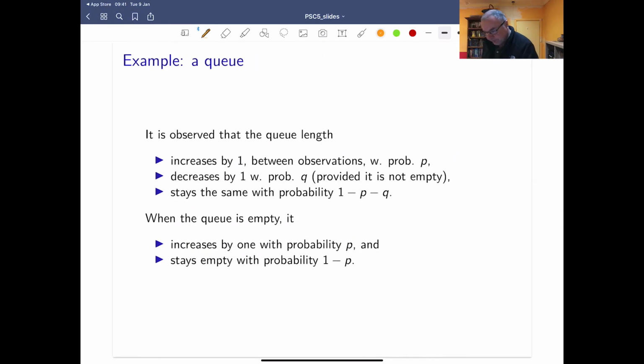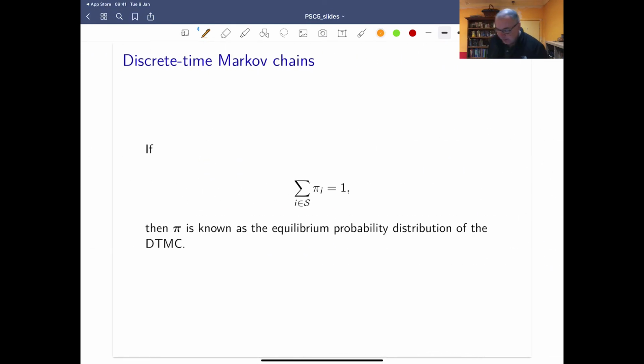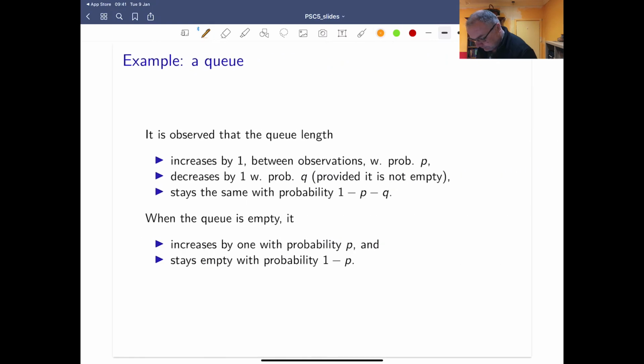Further, we're going to assume that when I have this vector of pi i's and I add them all up, I get 1. We're going to call that our equilibrium probability distribution of this discrete time Markov chain. So if I can find a solution such that this vector of pi's equals the vector times P, so we've got this steady state, and also when we add up all the elements in pi we get 1, we've got what we call the equilibrium probability distribution.